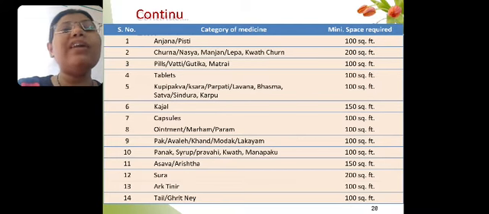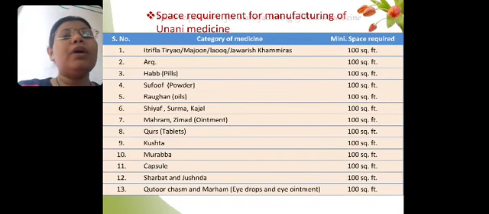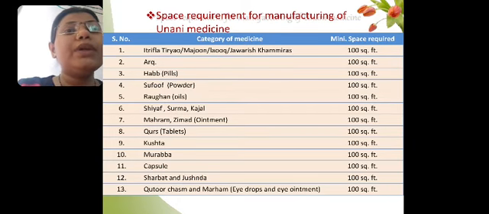Only churna or dry powders, whatever dosage form is used in dry powder form, will require 200 square feet of area. Then kajal, it is a specific dosage form, will require 150 square feet of area. And sura, this dosage form will require 200 square feet of area. Remaining all the dosage forms will require 100 square feet of area. You have to keep in mind the different square feet of area required for the dosage forms.